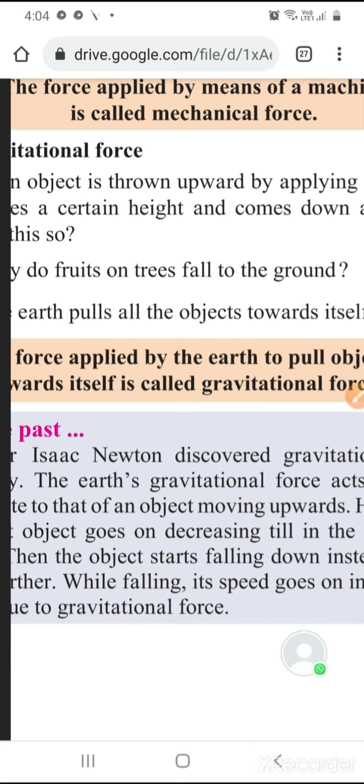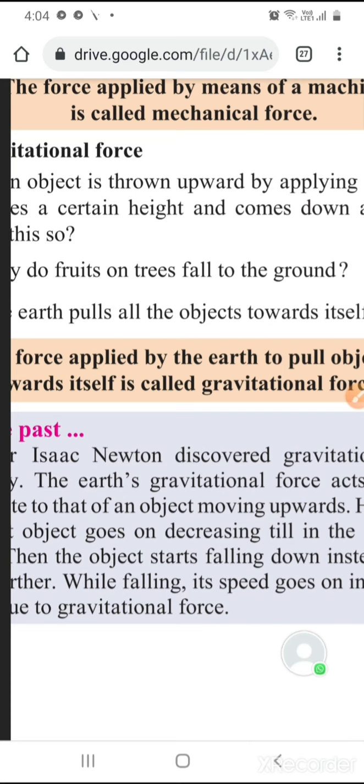We have learned in lower classes that we all are on this planet earth and the earth acts its force on all of us. That is why we are on the earth and we have some weight. Because of this pull of the earth, we are there on the earth and we can't move out from the earth. All the objects will fall on the earth. Now this law is known as the law of gravitation.